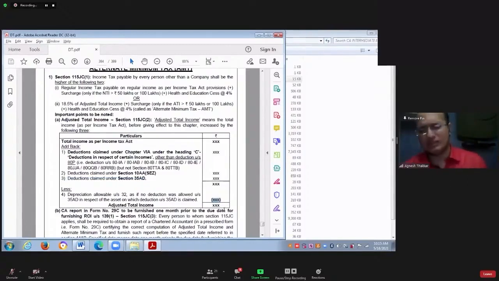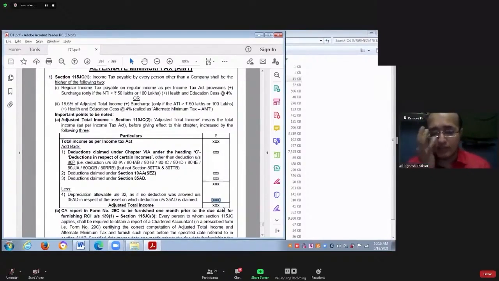In other words, if you would not have acquired the asset for specified business, then also on 100 you would have claimed depreciation deduction. Anyway, you might have claimed depreciation deduction, but how much? Only 15. But since you acquired this asset for specified business, we gave you deduction of the entire 100 in the first year itself.